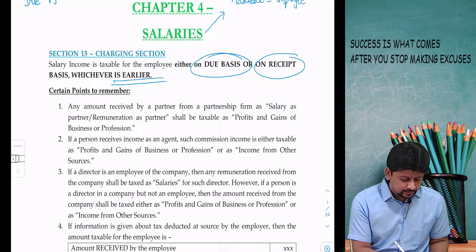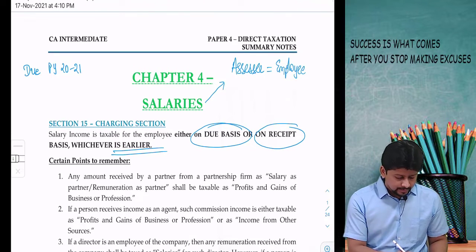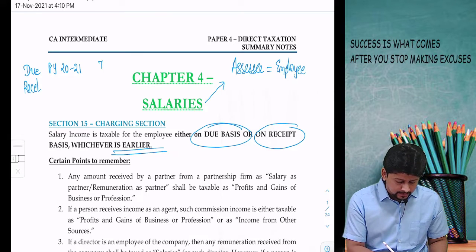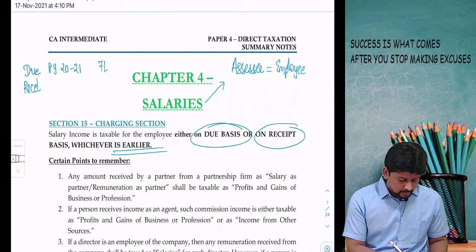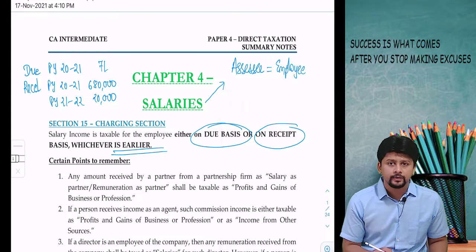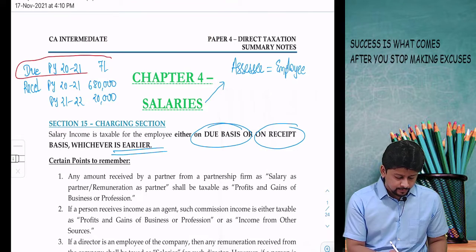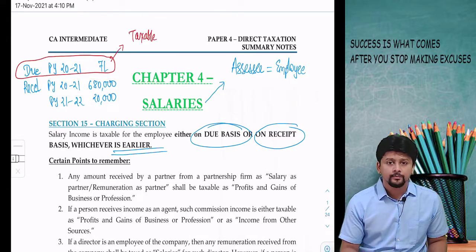If your salary is due in previous year 2021, but let us say in terms of amounts, the salary due is 7 lakhs, but the amount that is received in 2021 is 6,80,000, because the balance 20,000 is received in the next financial year 21-22, then due or receipt, whichever is earlier, implies that it will be 7 lakh rupees which will be taxable for the employee.